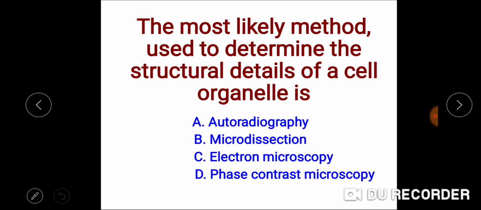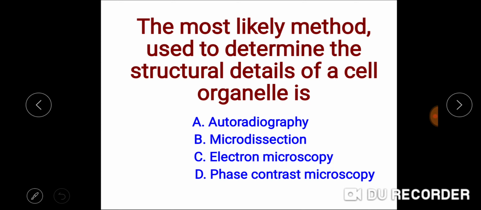Next question. The most likely method used to determine the structural details of the cell organelle is? Which one of the methods is used to determine the structural details of the cell organelle? Options are autoradiography, microdissection, electron microscope, and phase contrast microscope.